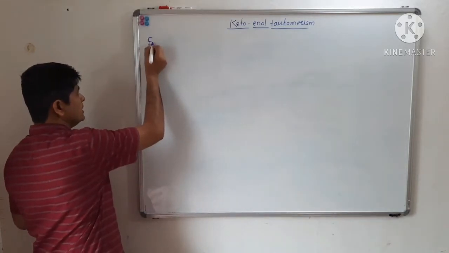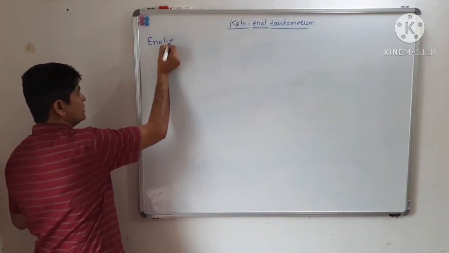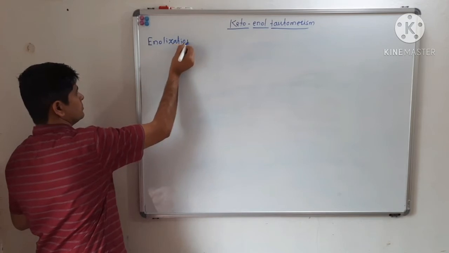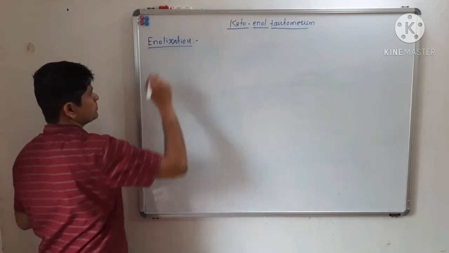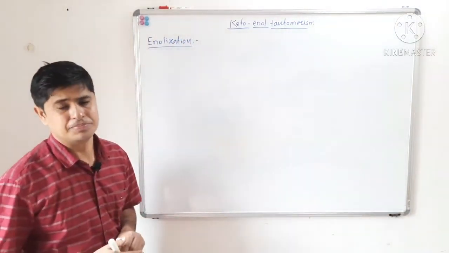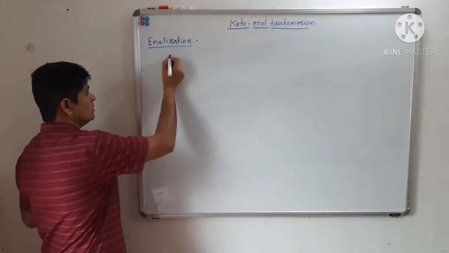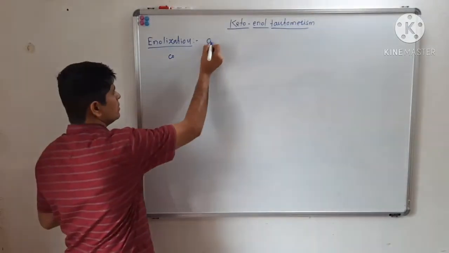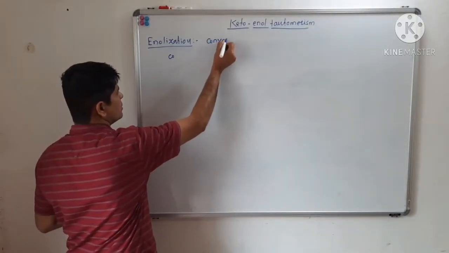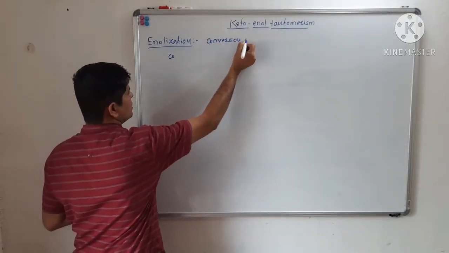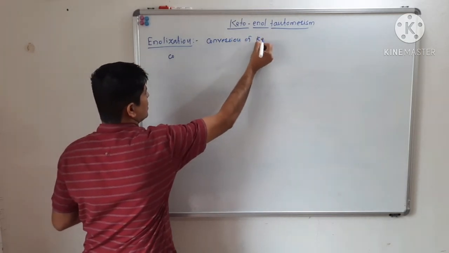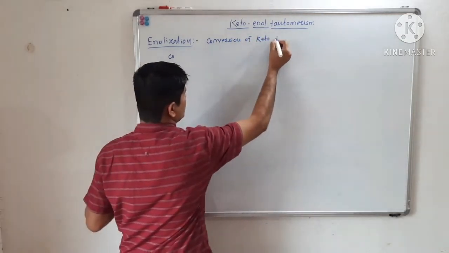Next point we will see enolization. Enolization means what?